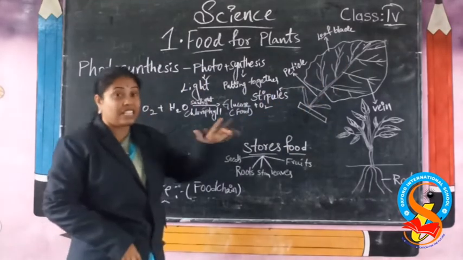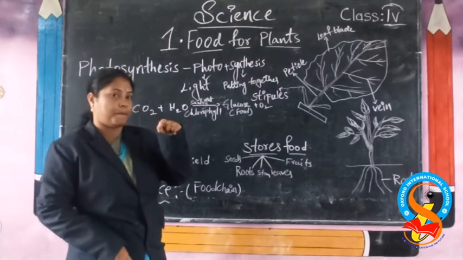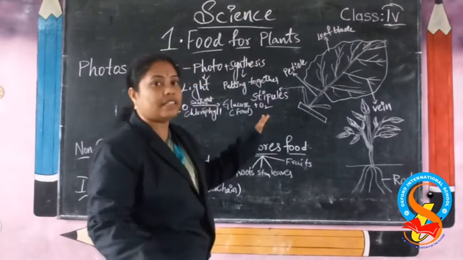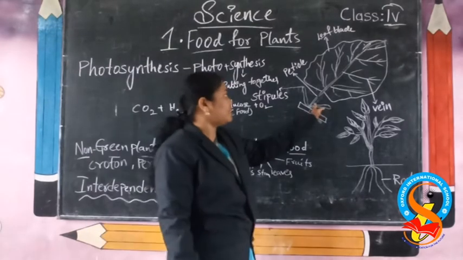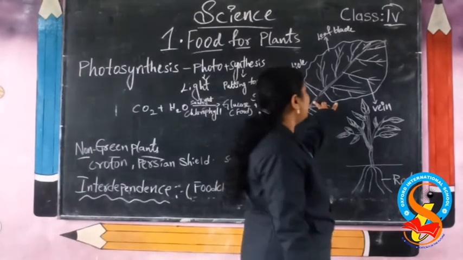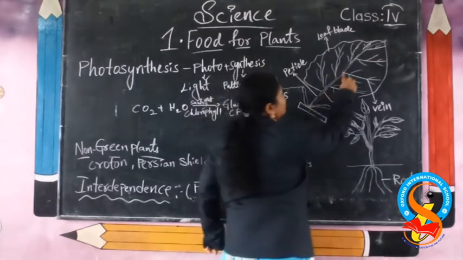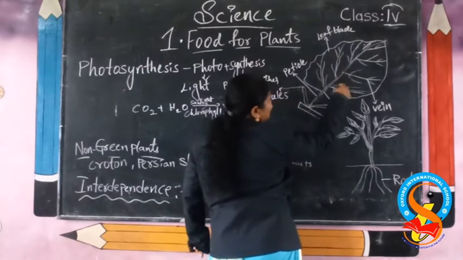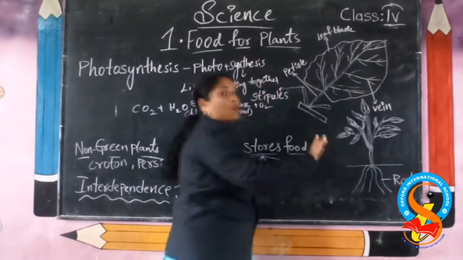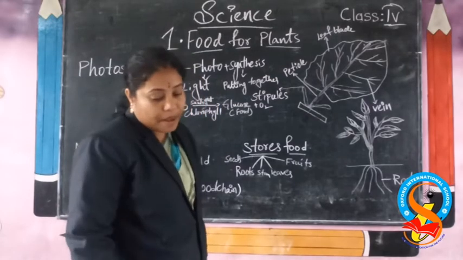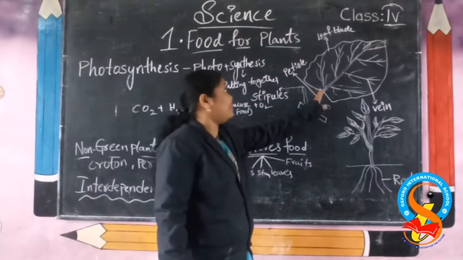In leaves, there are two types, reticulate and parallel. You will study these in the higher section. First, you listen. This is the main vein, here in the middle. These are the side veins. Okay, students. The main vein is called the midrib.